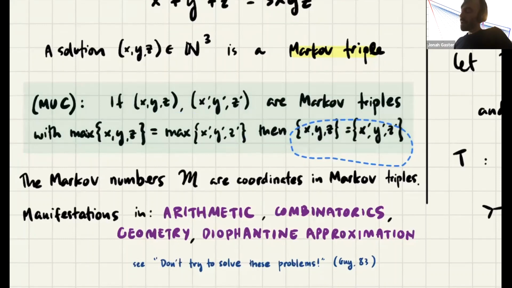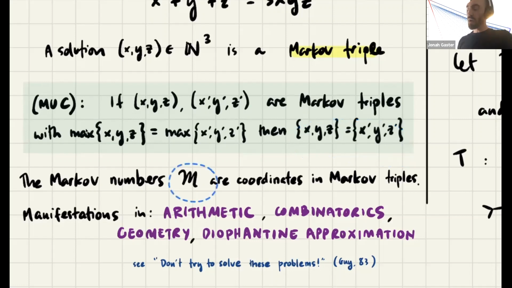The Markov conjecture itself, I think, has been regarded as an attractive curiosity that seems related to lots of other things. It has manifestations in geometry and arithmetic and combinatorics, Diophantine approximation. The numbers themselves are just ubiquitous. I mean, there's something really beautiful and fundamental about them.